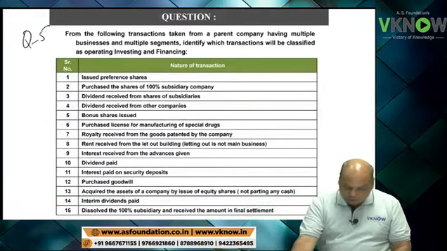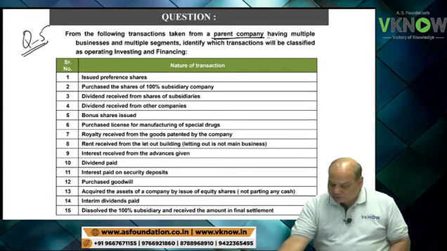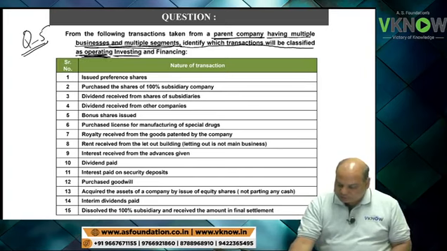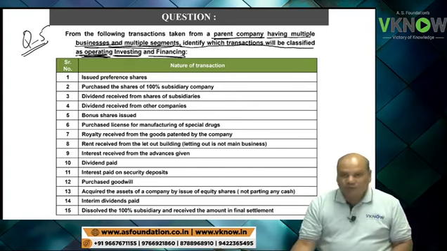From the following information, from the transactions taken from a parent company having multiple businesses and multiple segments, identify which transaction will be classified as operating, investing, financing.